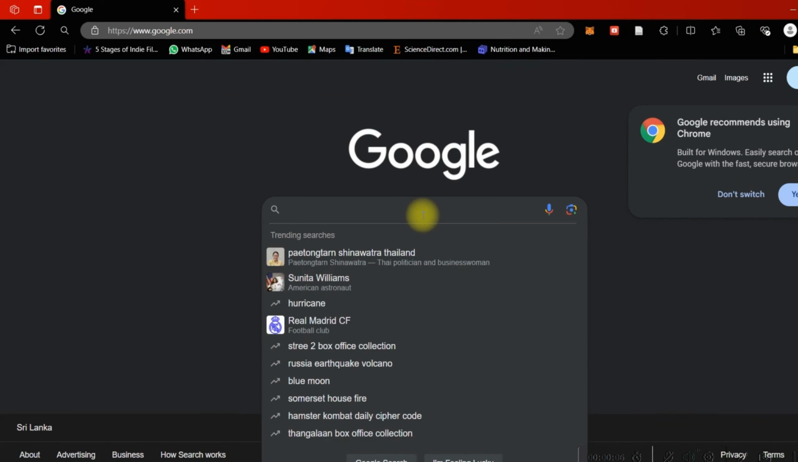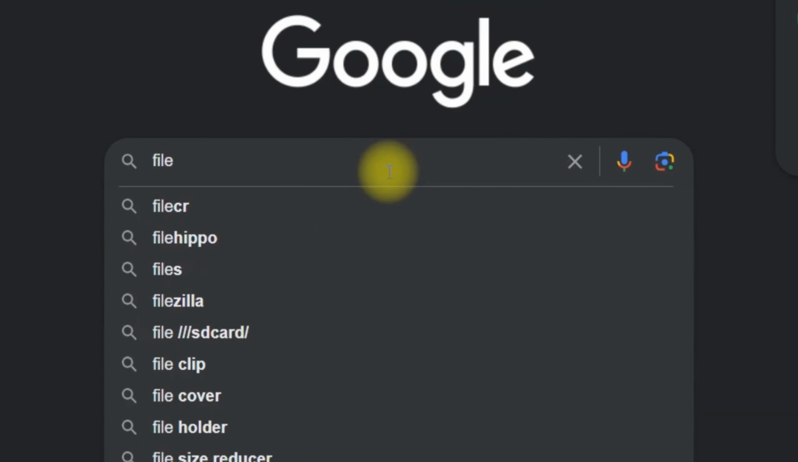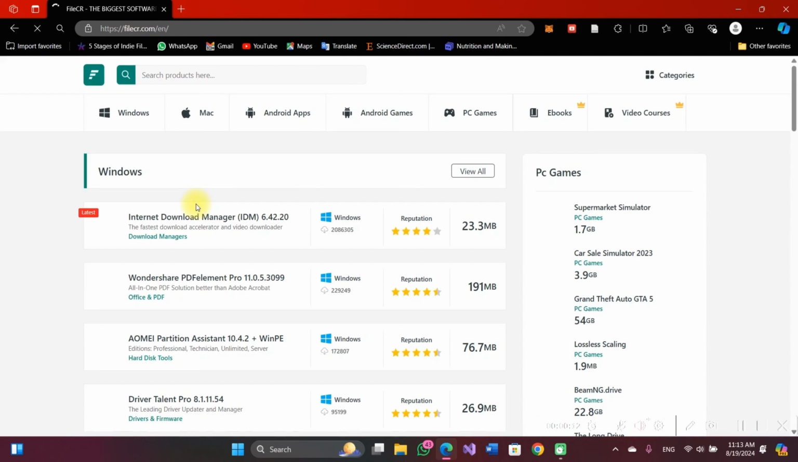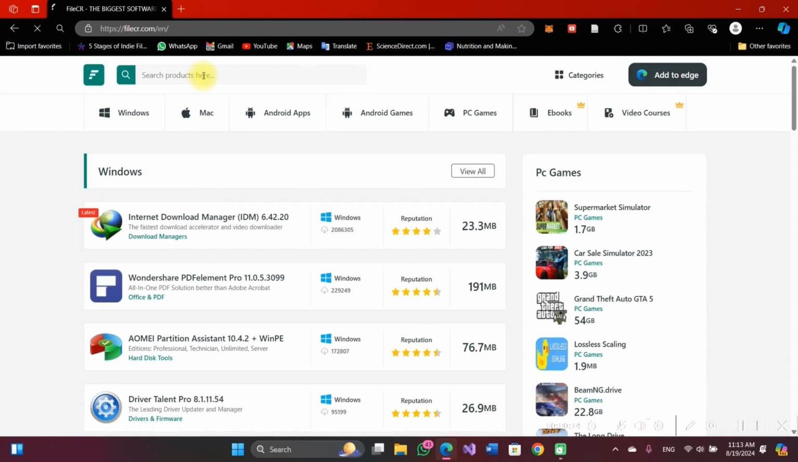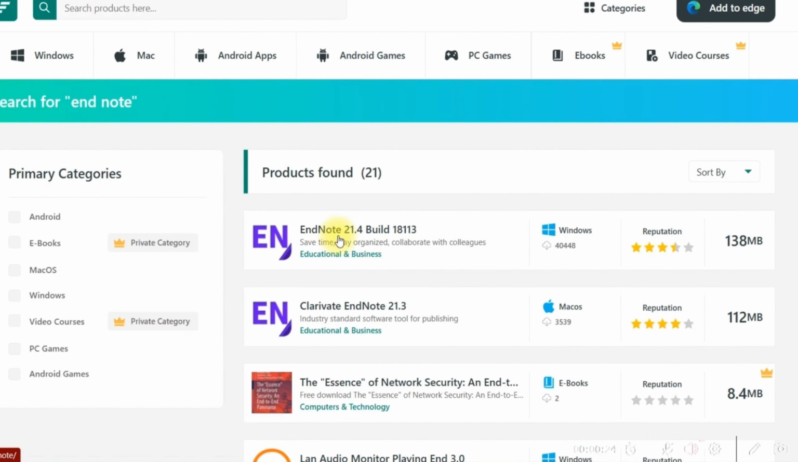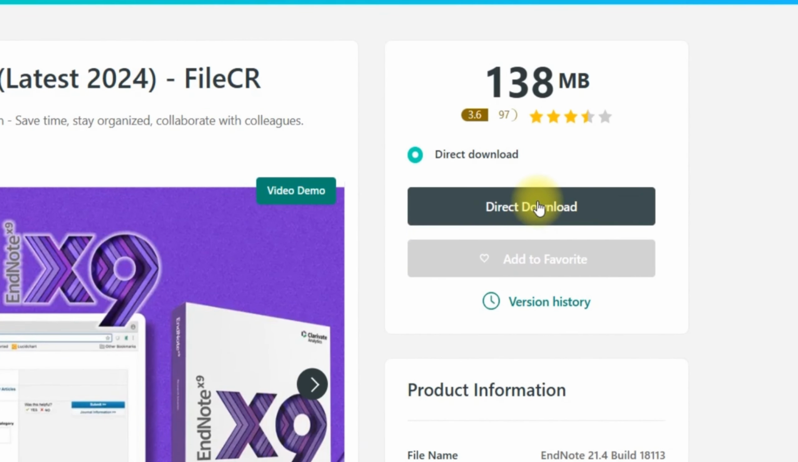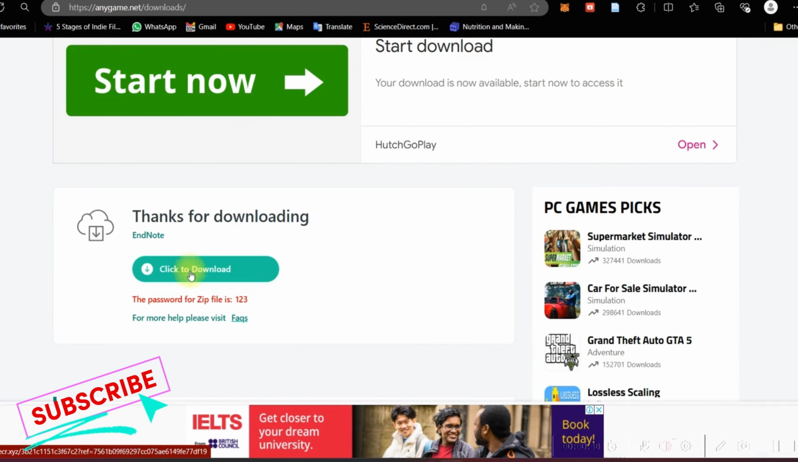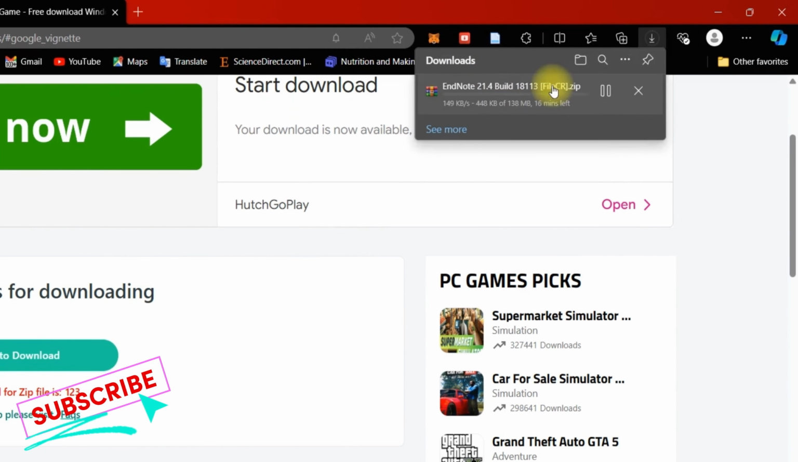Open the browser and search File CR. Click the first link. Then the website will open. Search the EndNote in the taskbar. Click the EndNote software. Click the direct download. Click this on green box. Now you can see it downloading.